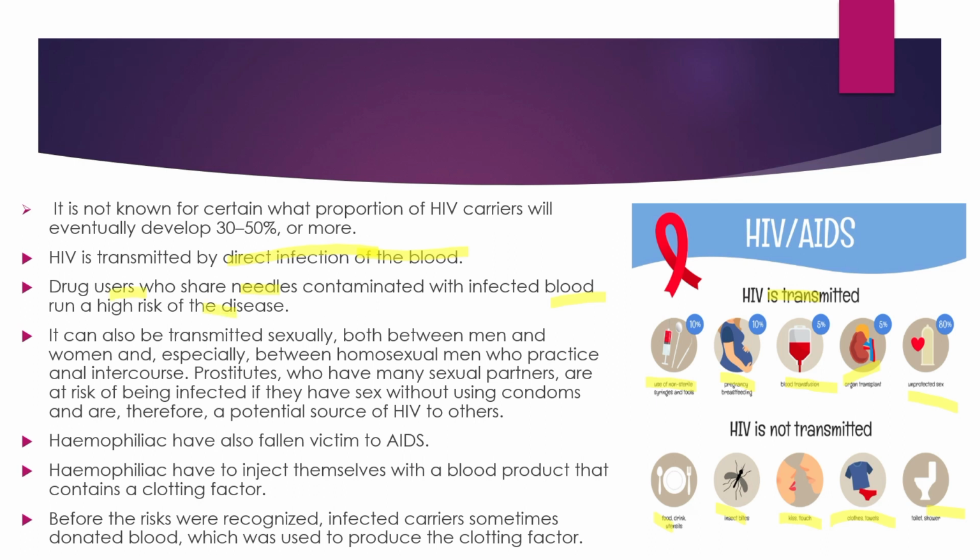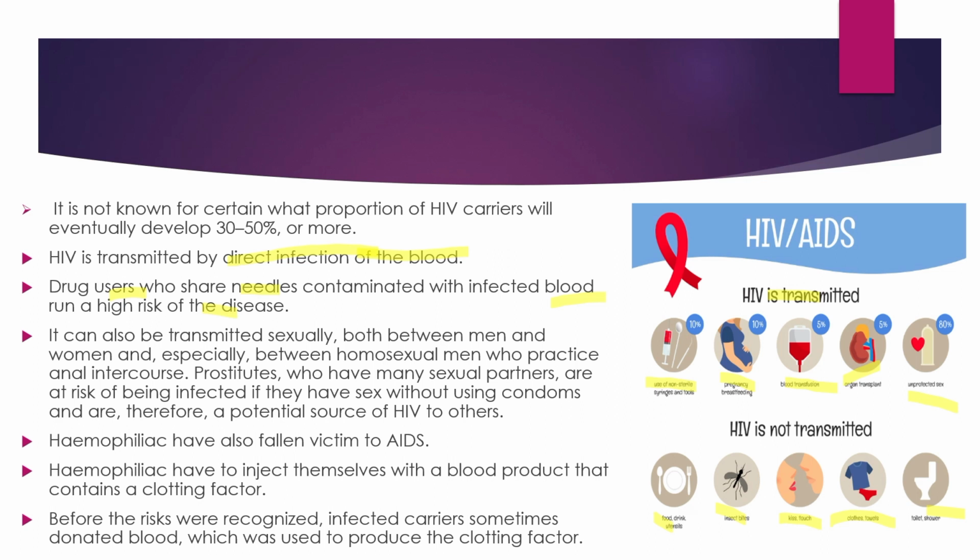For example, we have two people, one is diabetic and also has HIV, but the other person is only diabetic. If the diabetic with HIV uses a syringe and the diabetic who doesn't have HIV uses the syringe of the first person, there is a chance that the patient who did not have HIV will develop HIV.